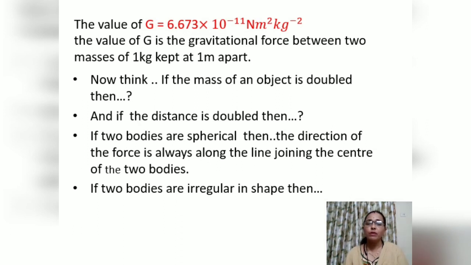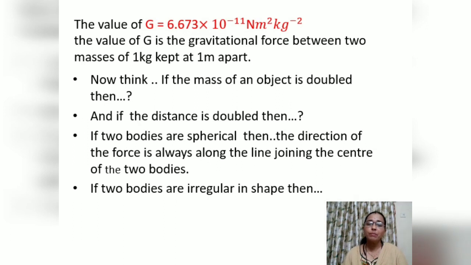So, if both the objects are 1 kg and they are at a distance of 1 meter from each other, that means the value of G is considered here as 6.673 multiplied by 10 raised to minus 11 Newton meter square per kg square. Now, we were considering these two objects to be particular in shape, that is, spherical in shape.